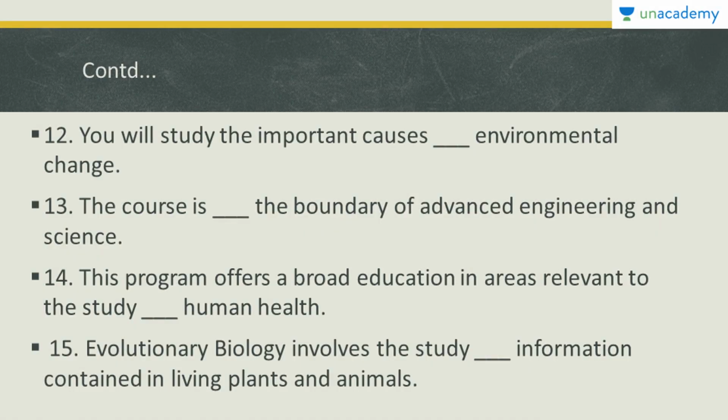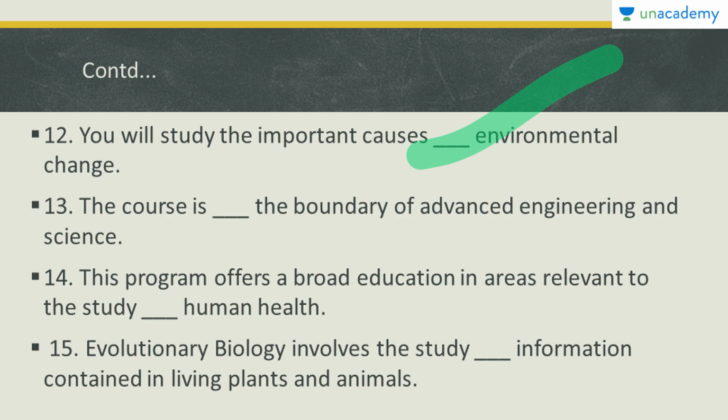Moving on, you will study the important causes dash environmental change. The causes belong to environmental change, and the very word belong conveys that the preposition would be of. That will be of environmental change.